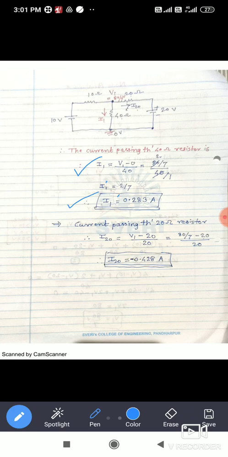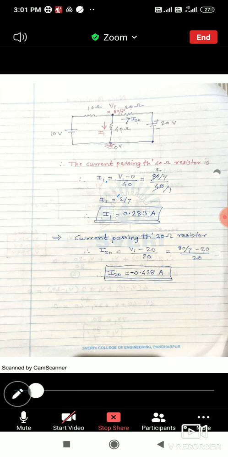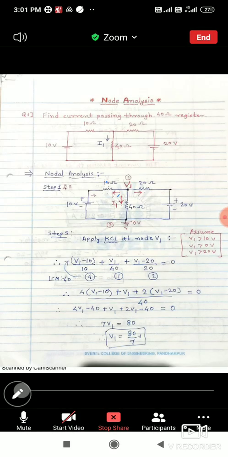If the question asks for the current passing through the 20 ohm, you have to find out, so that also you can find. The current passing through 20 ohm will be I20 is equal to (V1 minus 20) divided by 20. So put the value of V1, (80 by 7 minus 20) divided by 20, solve it, and you get the answer of I20 as minus 0.428 ampere. Are you getting my point? So you can solve such types of examples here. Such an example can be asked for only 1 mark in the GATE examination.